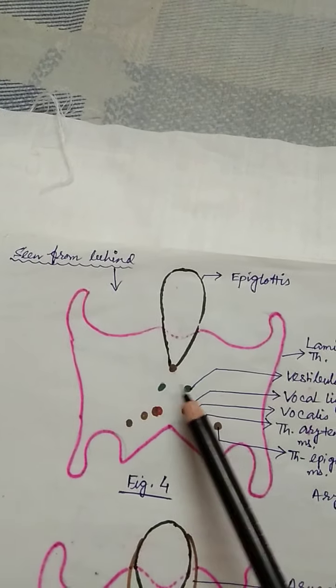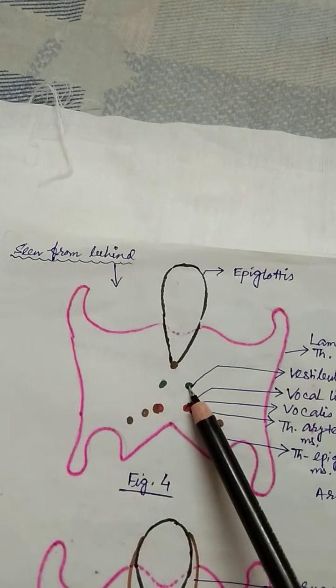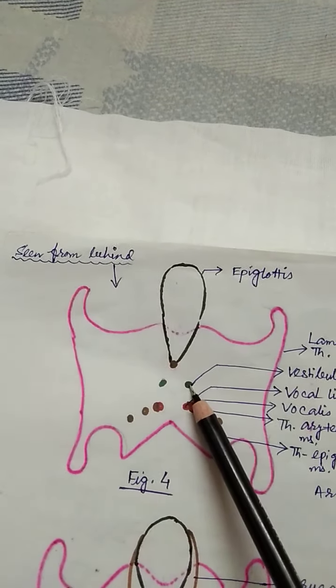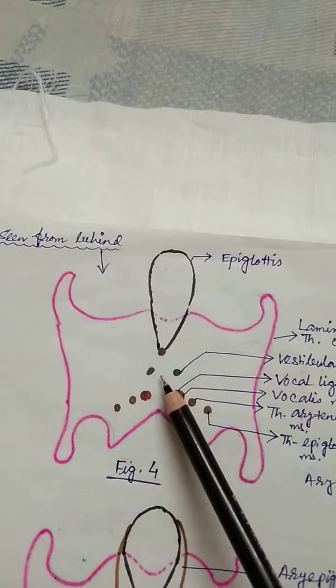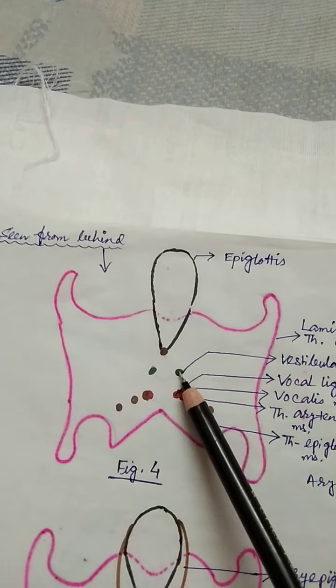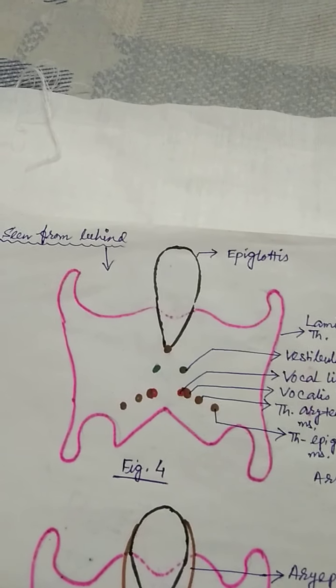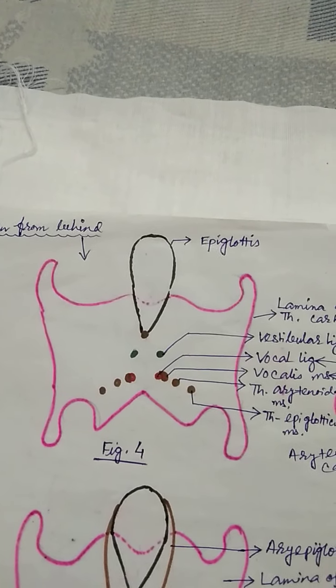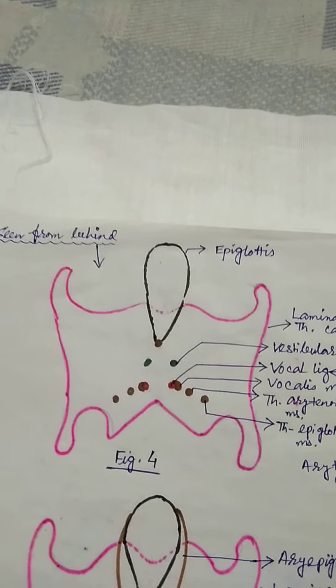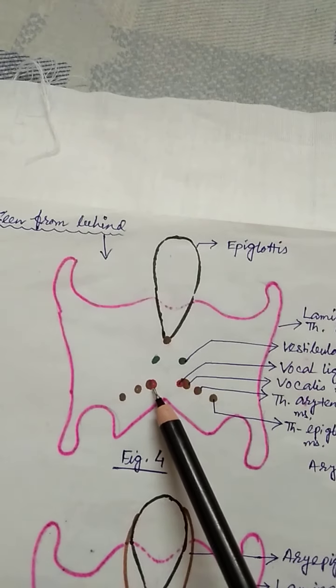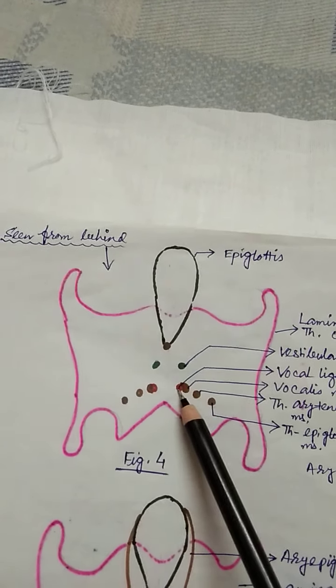In my previous diagram I already described these. These are the vestibular ligament. Over the vestibular ligament, the membrane is passing to form the fold or the raised margin. So the vestibular ligament is within and the vestibular fold above. The mucous membrane over the ligament is called the vestibular fold. Here the vocal ligament and the vocal fold below.